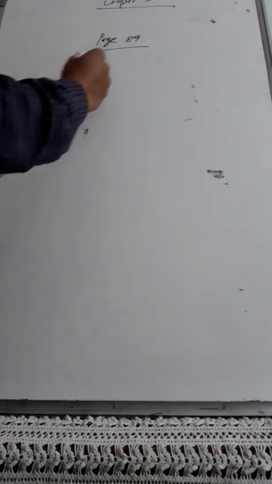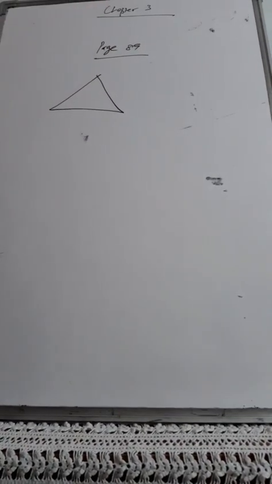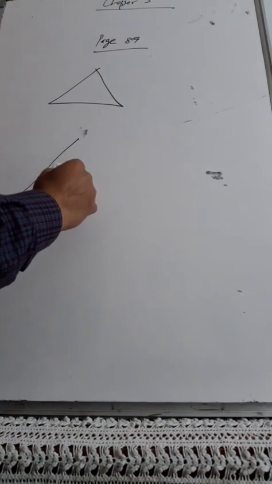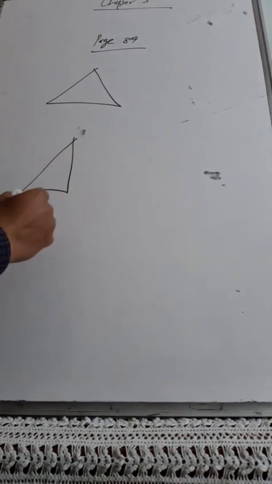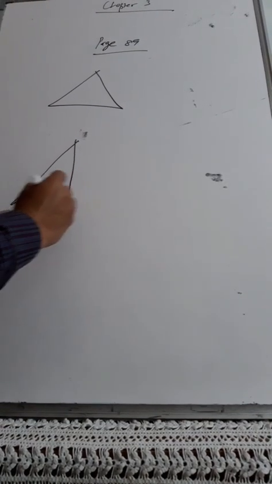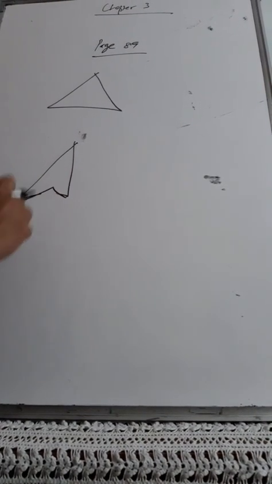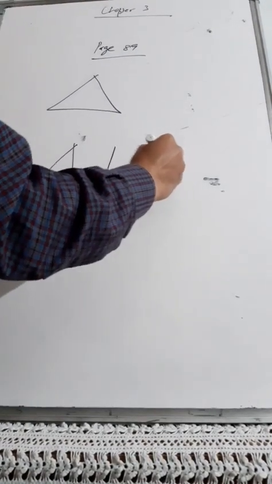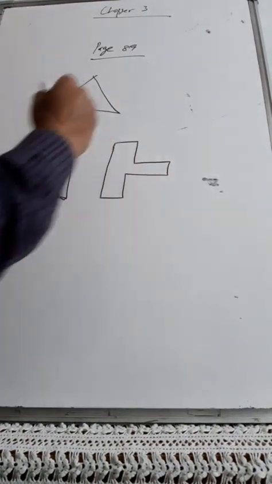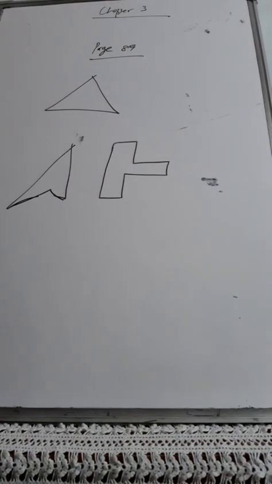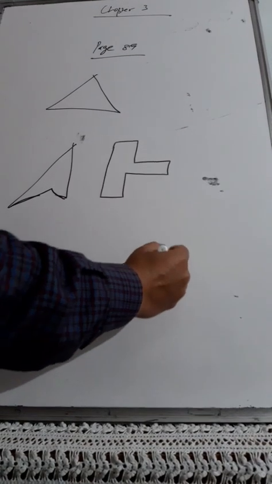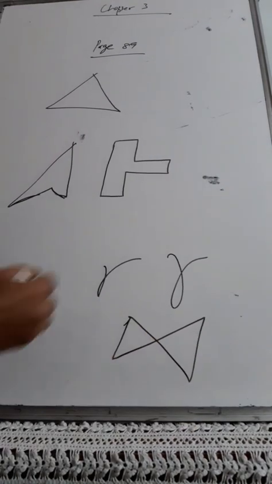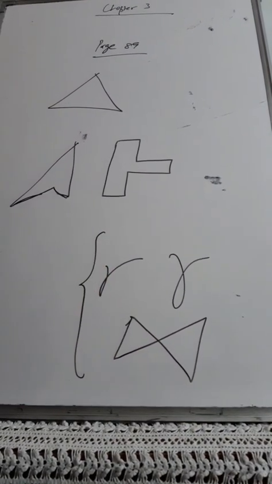Suppose I am taking the first part, this polygon is drawn like this, and then I am taking one more picture that is something like this. And one more is there, something like this, and this is another type.